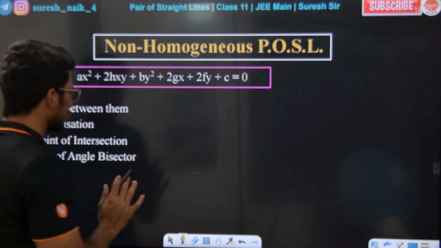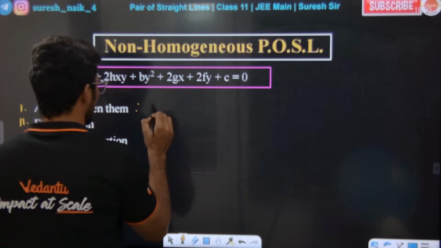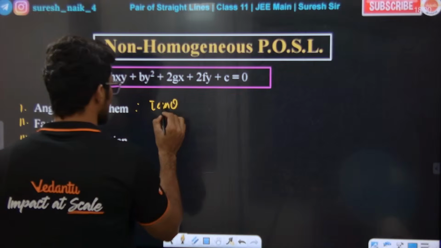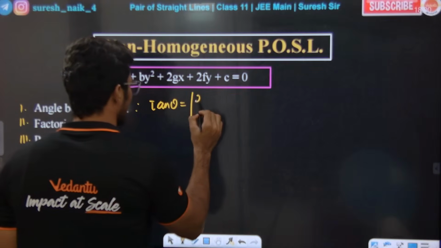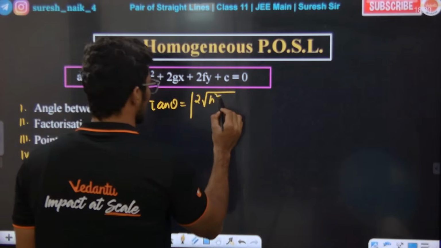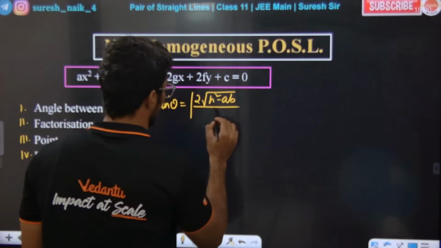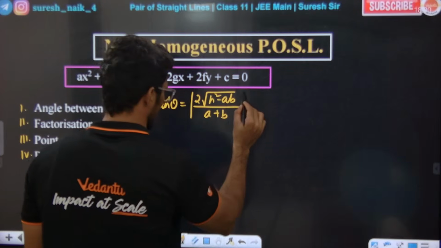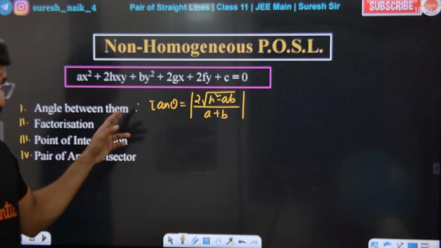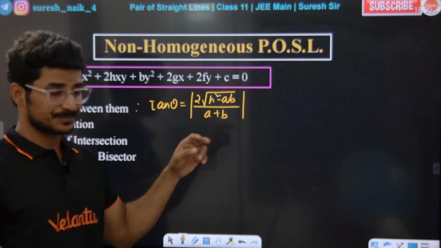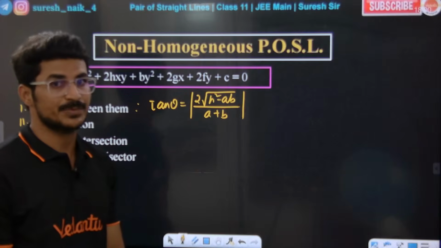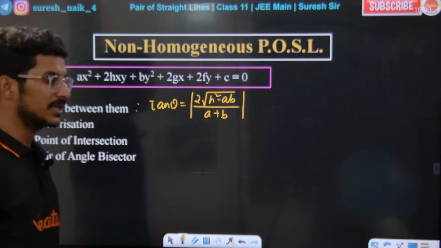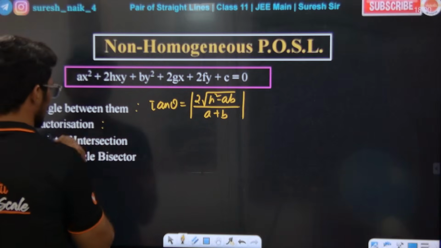Sir, the angle between is the same. Angle between is the same again. The formula for the angle between the homogeneous pair of lines and the non-homogeneous pair of lines is the same. Sir, what should we do for factorization?